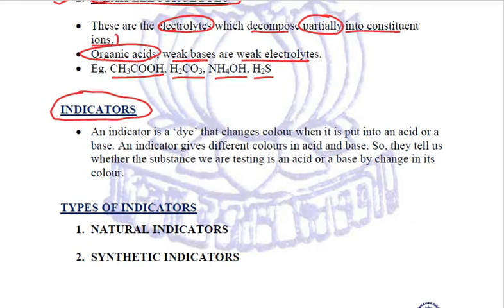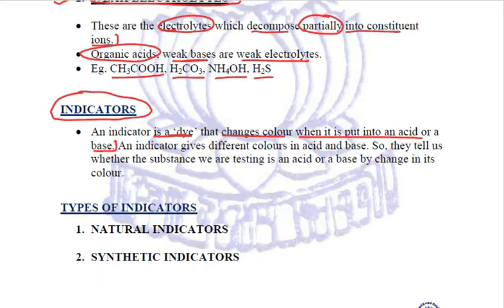What are indicators? The indicators are actually dyes and pigments, such dyes and pigments that change their color when they are put into an acid or a base. Right?